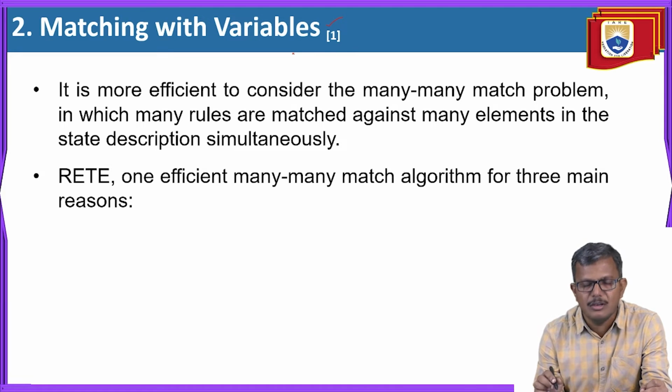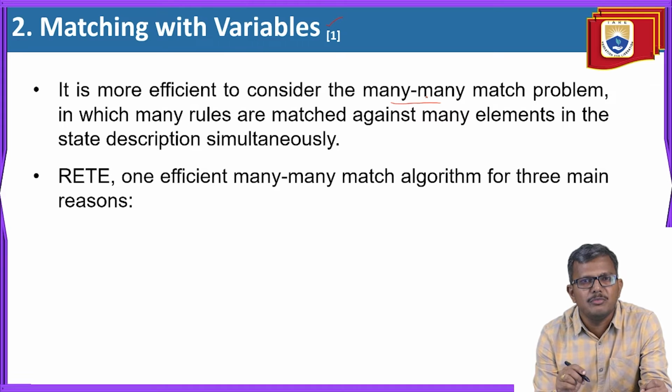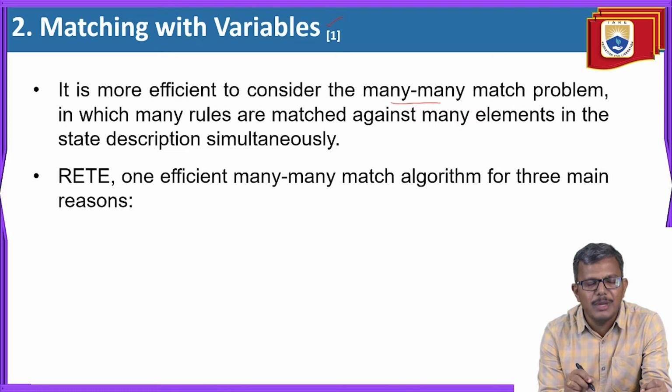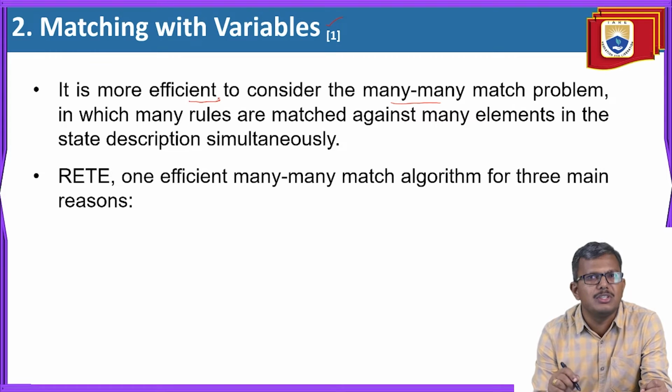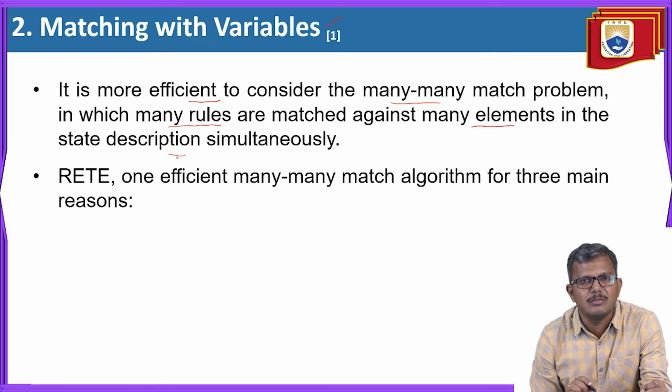Here every time you go for matching of many to many, which is going to be the more efficient one. In this case, we are trying to map many rules against many elements in the description simultaneously.